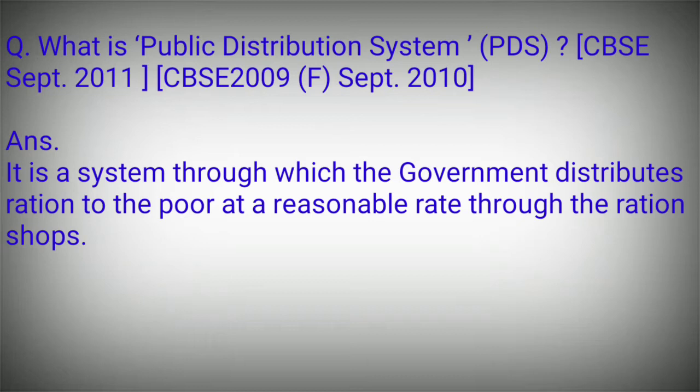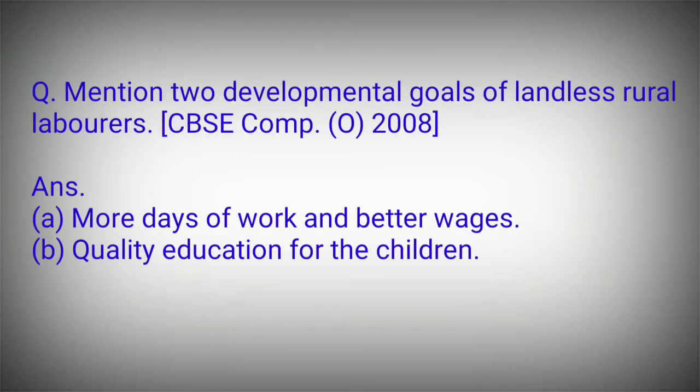What is public distribution system, PDS? Asked in CBSE 2011, 2009 and 2010. The public distribution system is a system through which the government distributes ration to the poor at a reasonable rate through the ration shops.